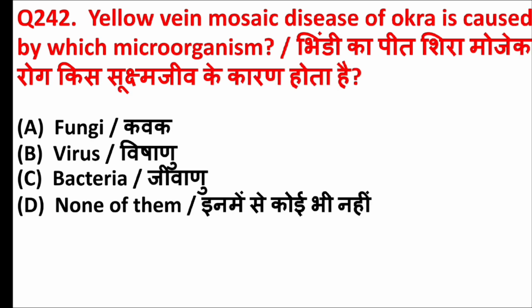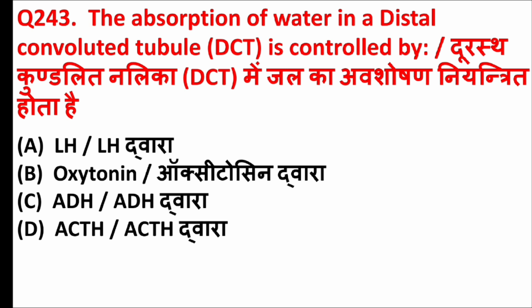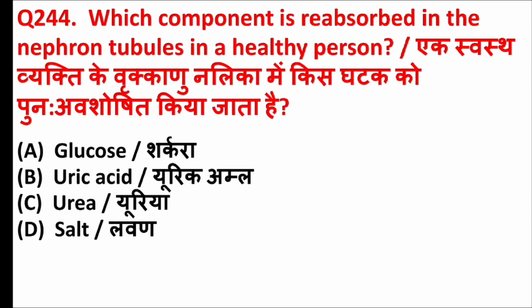Yellow vein mosaic disease of okra is caused by which microorganism? Answer is option B, virus. The absorption of water in a distal convoluted tubule is controlled by. Answer is option C, ADH. Which component is reabsorbed in the nephron tubules in a healthy person? Answer is option A, glucose.